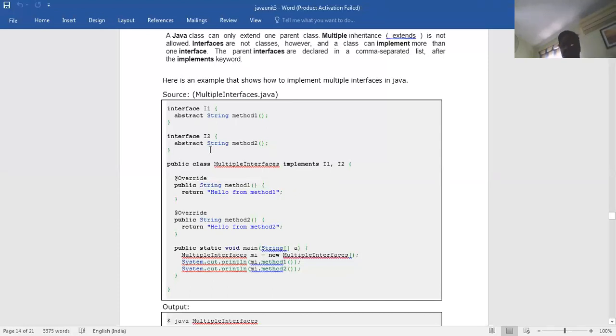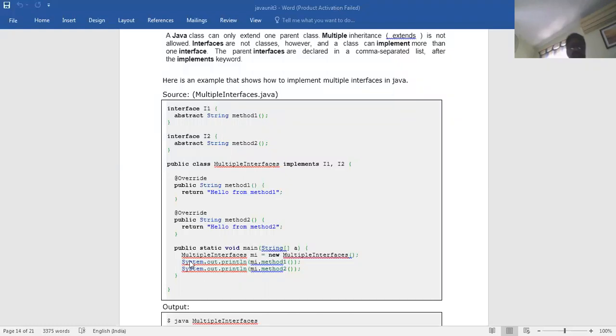In the previous programs we have taken only one interface. Now we have taken two interfaces. How to utilize the two interfaces? That's what multiple interfaces are: I1, I2. So now public String method1, and here is String method2. Here is how it will be overridden: return hello from method 1. Here is public String method2, which returns hello method 2.